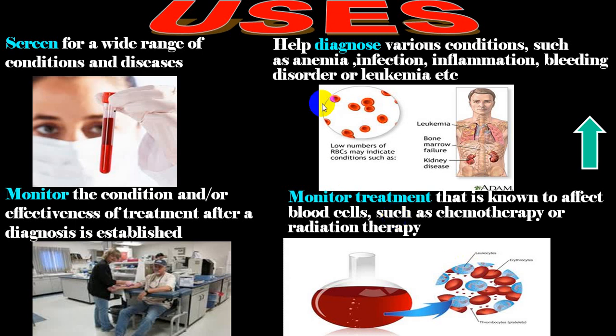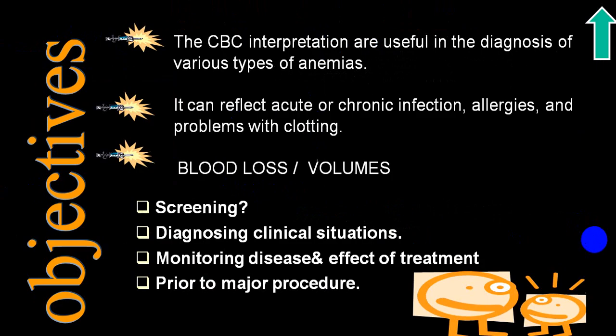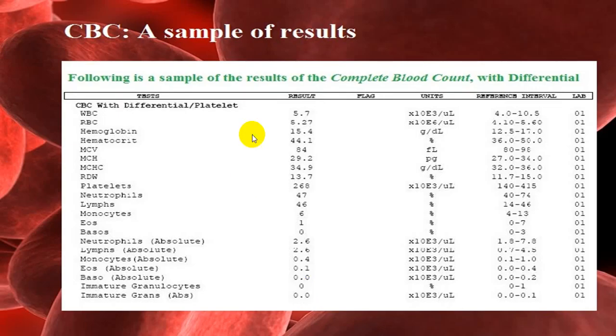So basically the indications of CBC are screening, diagnostic, monitoring, and monitoring the treatment. These are the common purposes for which CBC is asked, very frequently prior to any major surgery.